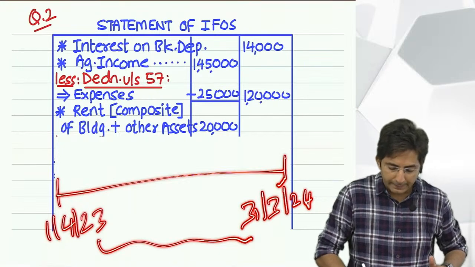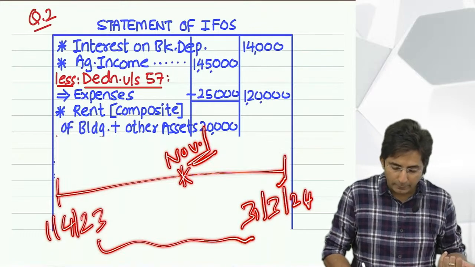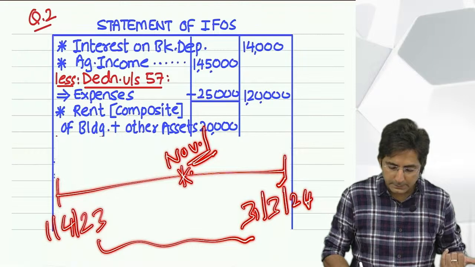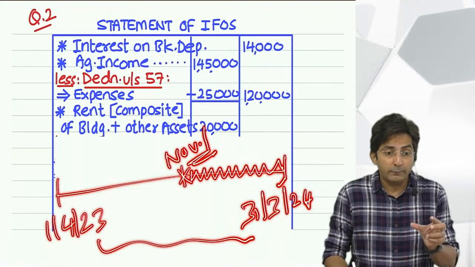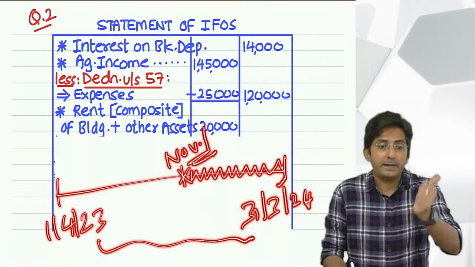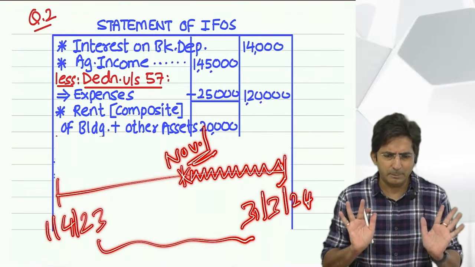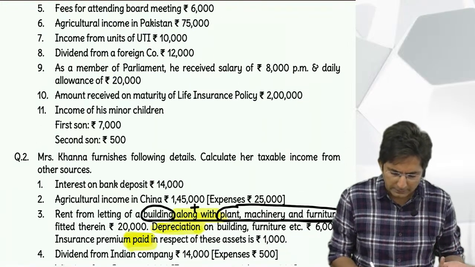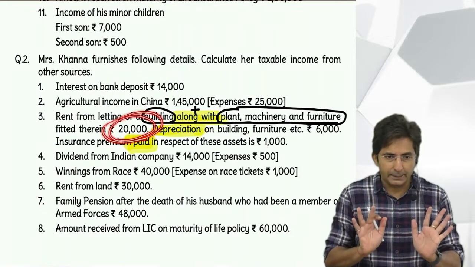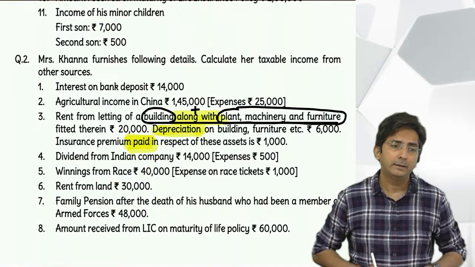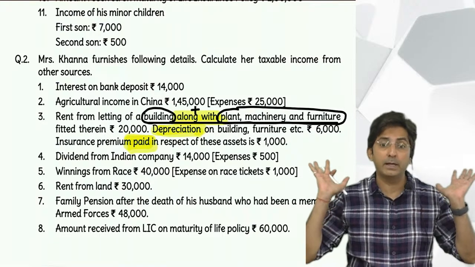So tell me, if they would have said it was given on rent on 1st November, then you will get the rent only from November. Then November, December, Jan, Feb, March, that comes to 5 months. Then if they would have given rent per month, multiply by 5 months. See, these are basic rules we follow in accounts also. I'm just reminding you, but here don't worry, here firstly the 20,000 amount was not even per month. Even if per month, did they give when the property was given on rent? If nothing is given, that means it was given on rent from the beginning of the year. So that's why full year income we have earned.